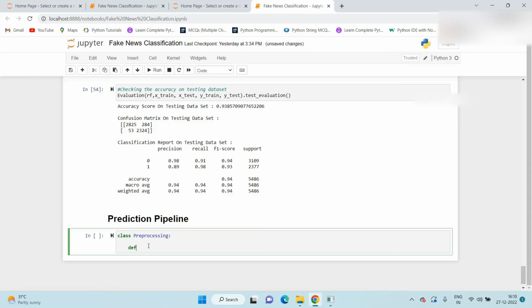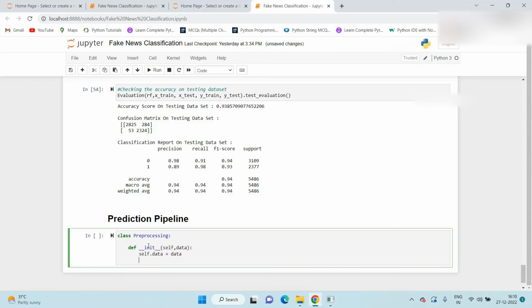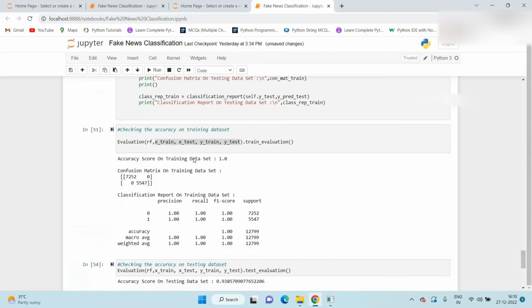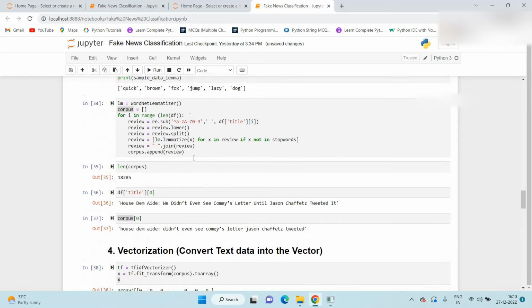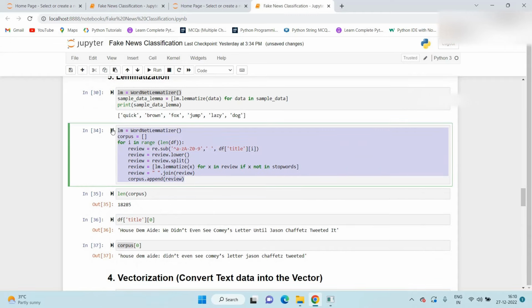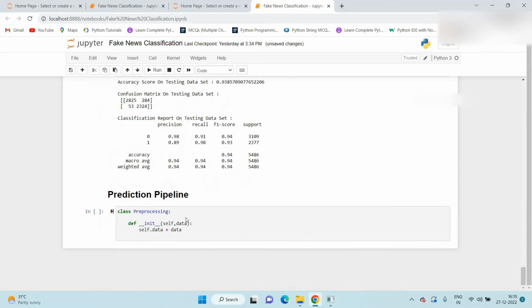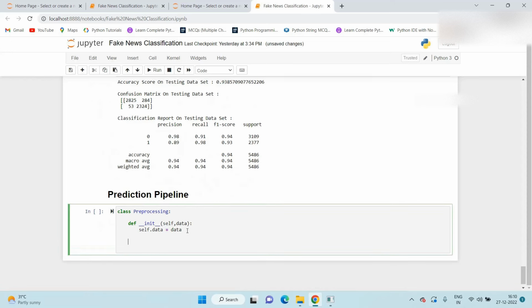Okay, so here basically we mention again __init__. You need to pass the self keyword here, and one more thing, data. Here the self.data variable is created, equal to data. Now, we already created the text pre-processing, so we just copy from this.